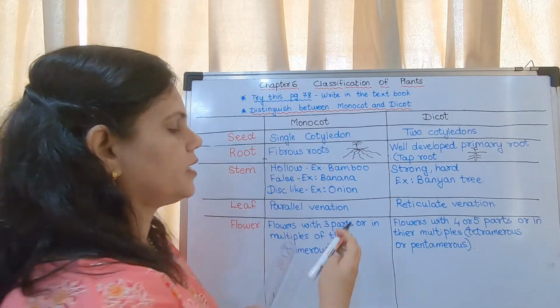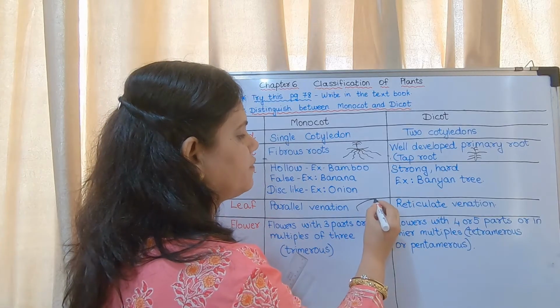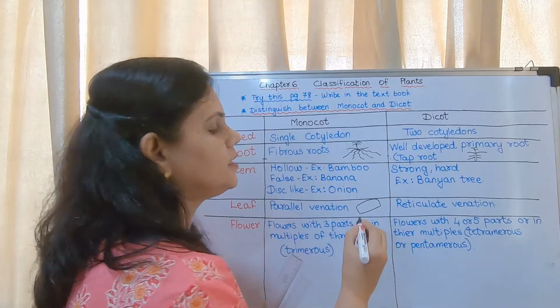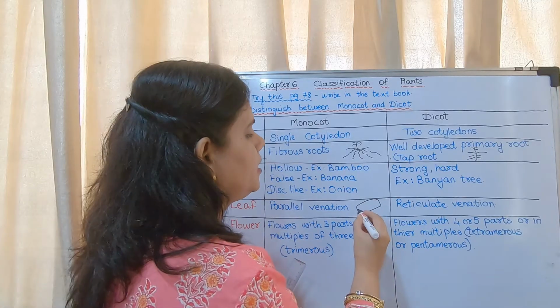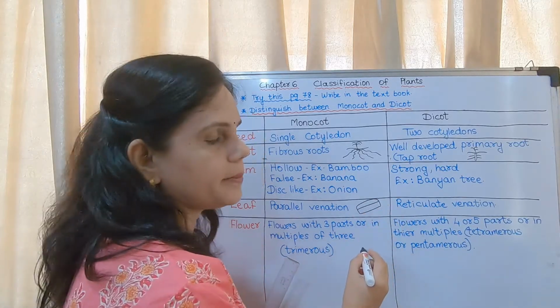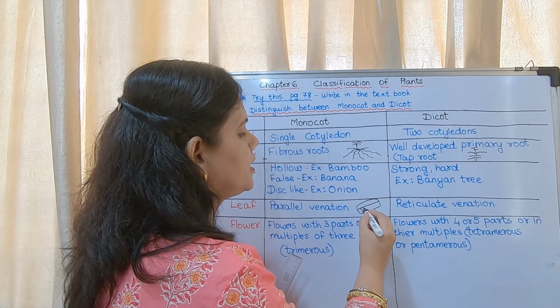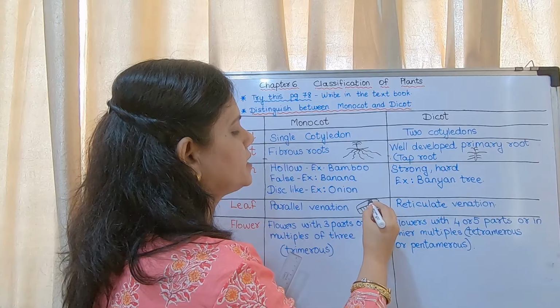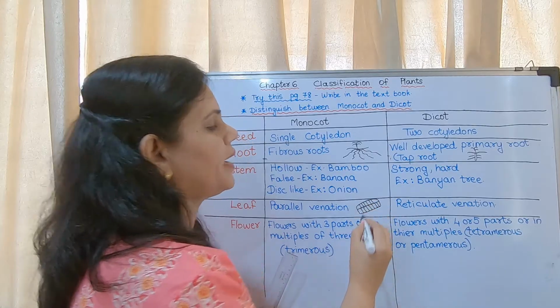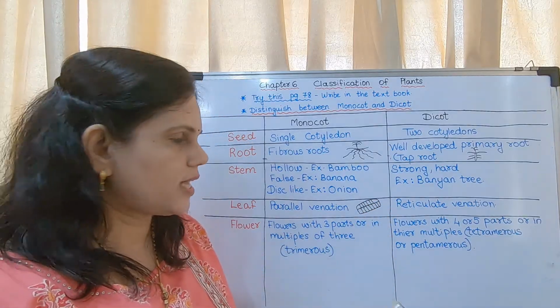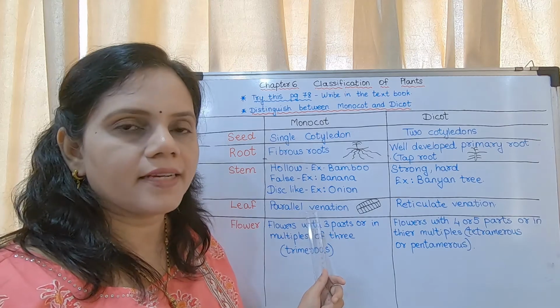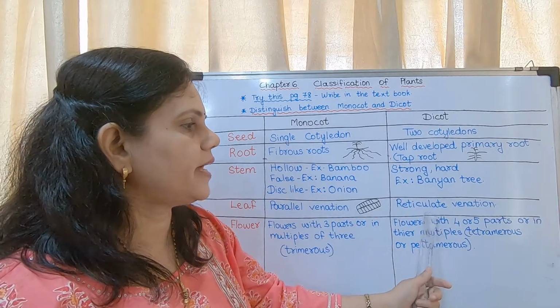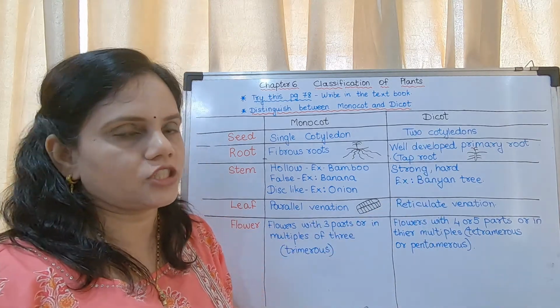For example, in case of grass or banana tree, if this is the leaf of banana, there is a rib in between, and you may see the lines are like this. They are parallel to each other. So that is said to be parallel venation. Whereas in case of dicot, it is reticulate venation.